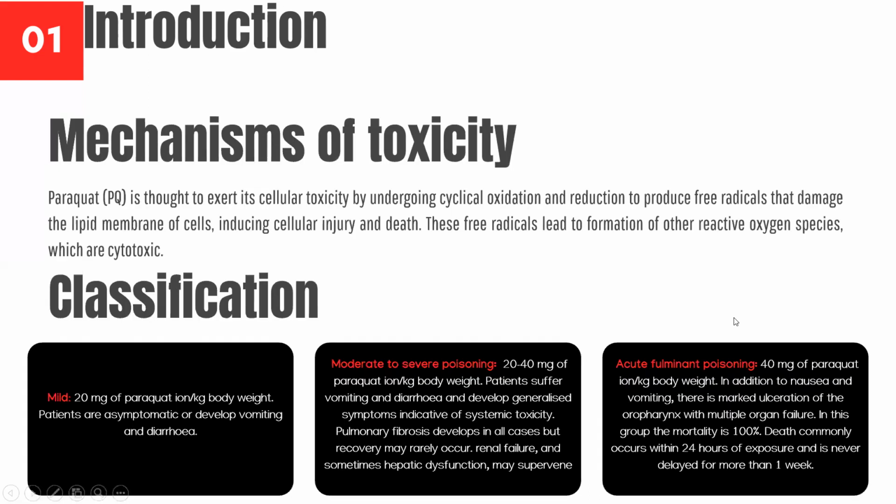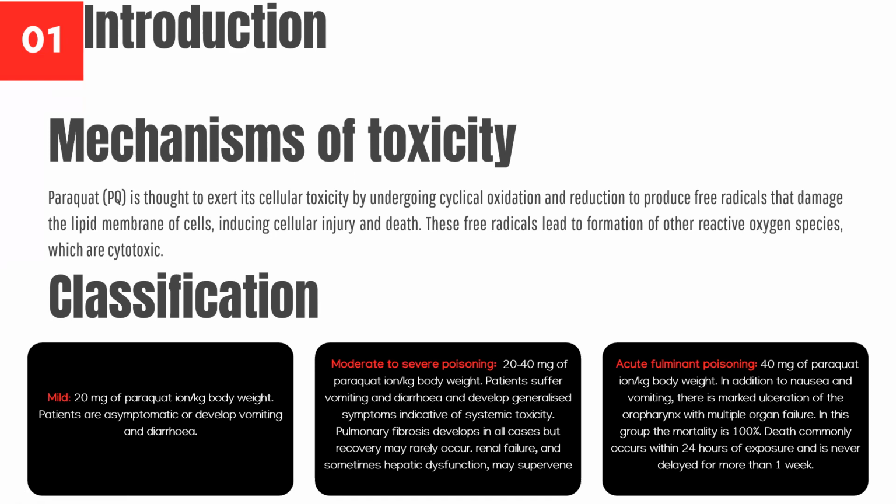So, mechanism of toxicity of paraquat. Paraquat is thought to exert its cellular toxicity by undergoing cyclical oxidation and reduction to produce free radicals that damage the lipid membrane of cells, including inducing cellular injury and death. These free radicals lead to formation of other reactive oxygen species, which are also cytotoxic.